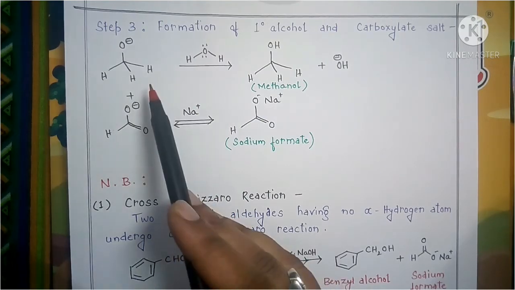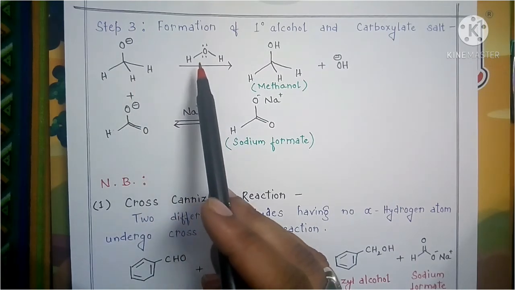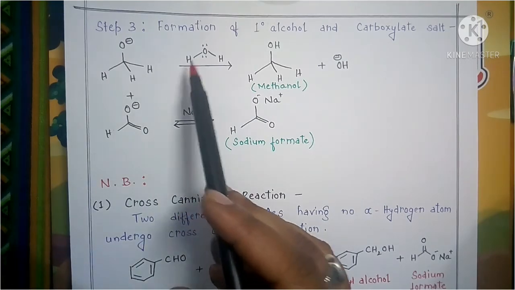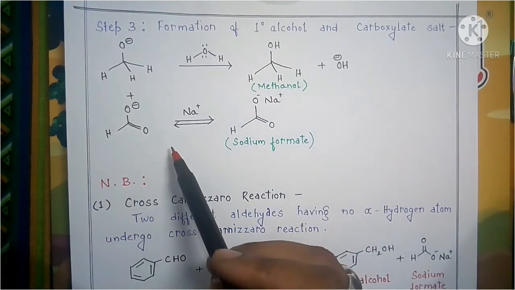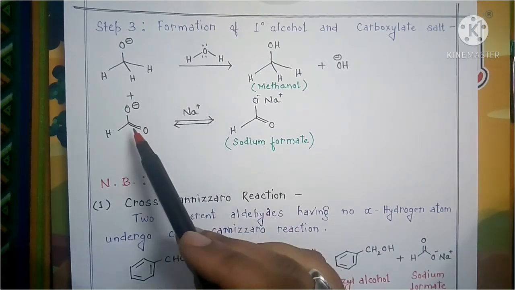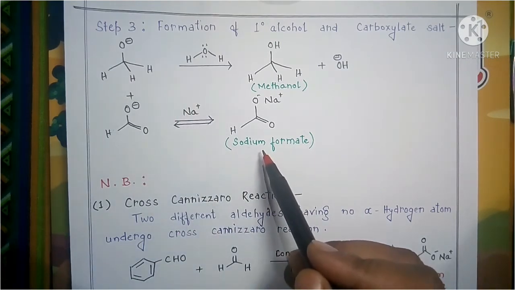As the methoxide ion is more basic than water, it can abstract that proton from the water molecule and give you the corresponding methanol. But because of resonance stabilization, the formate ion is not that basic, or we can say the formate ion is less basic than water. That is why it forms sodium formate.